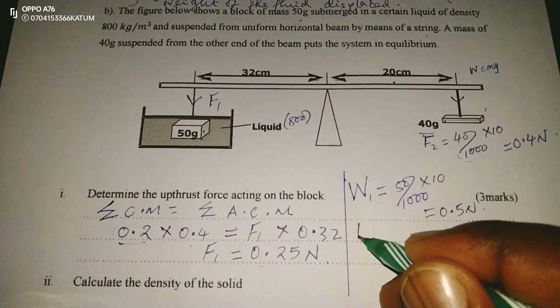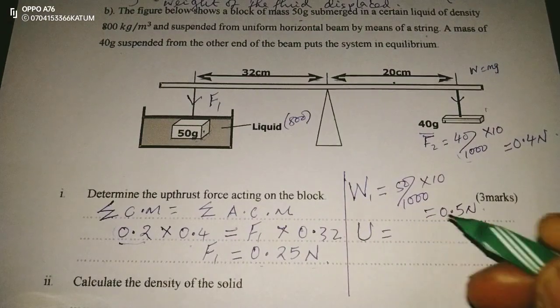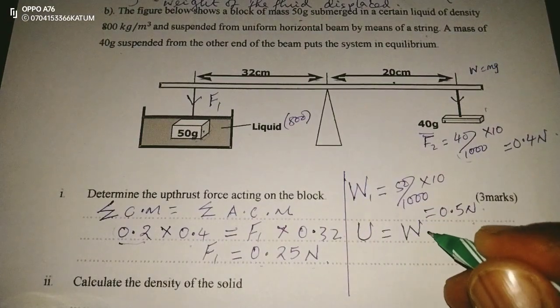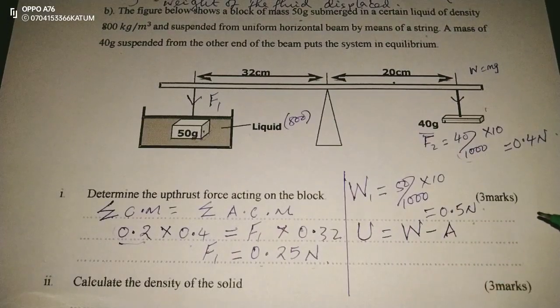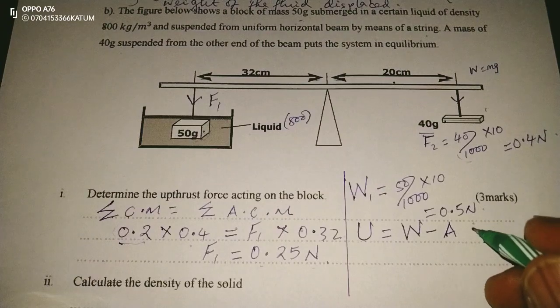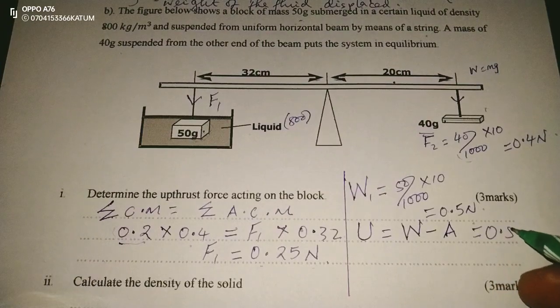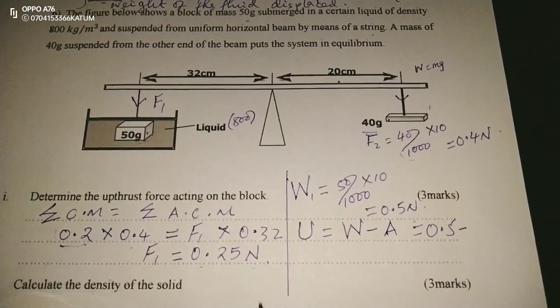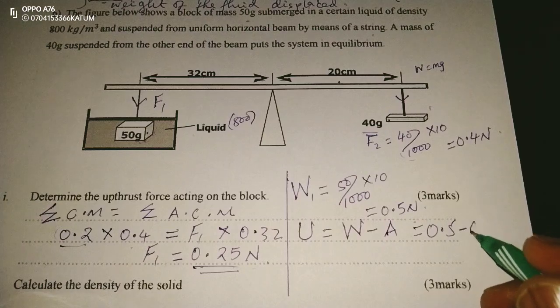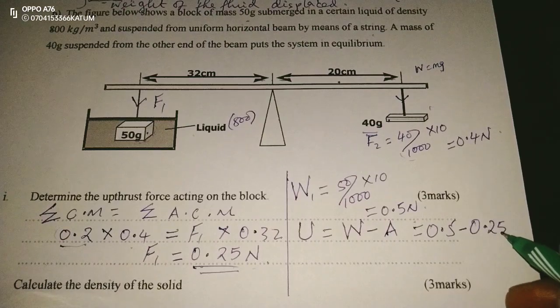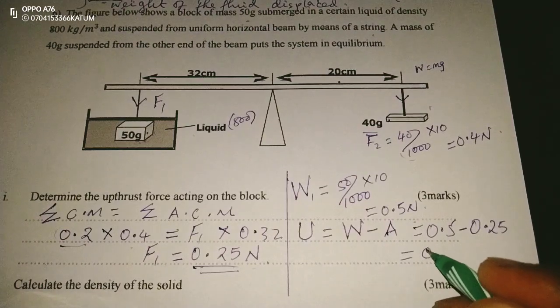For us to get upthrust, we need the real weight minus the apparent weight. That means the real weight of 0.5 minus the apparent weight, because we are seeing at the end of the day this force exerts only 0.25. Then it means there is an upward force of 0.25